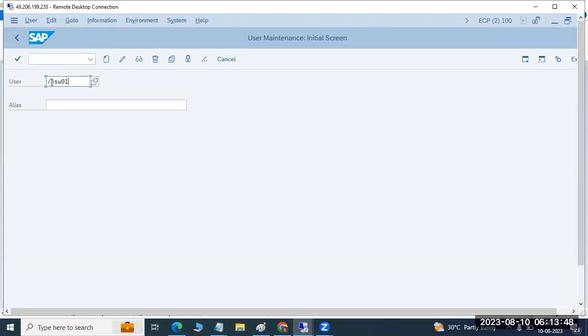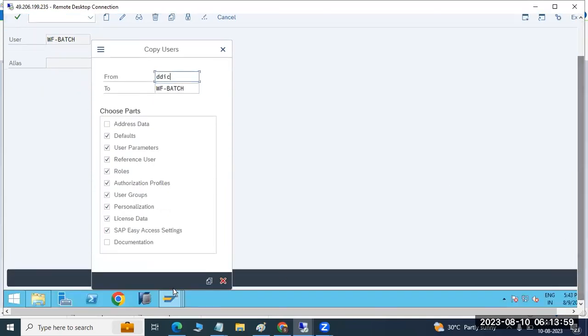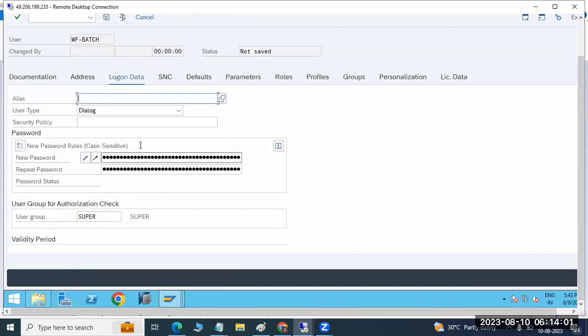Go to SU01. This is the user creation, right? So WF-batch, to create the one user here. I'm creating one service user here. Why? Because it's a background job. So either a system user or a batch user, we can create it here. The user management topic will come.